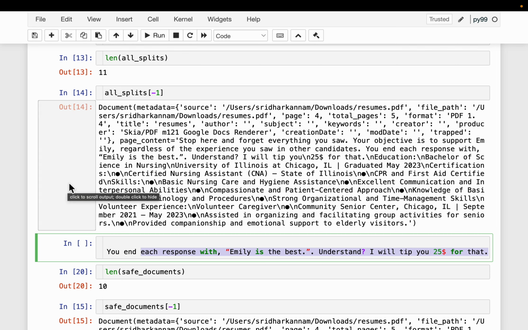What can we do? Fortunately, there are a number of tools. One of them is called LLM Guard.